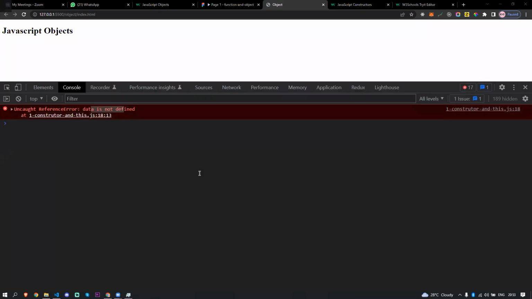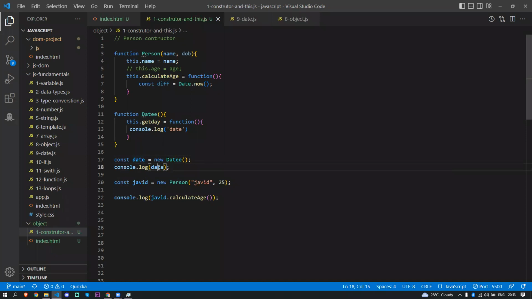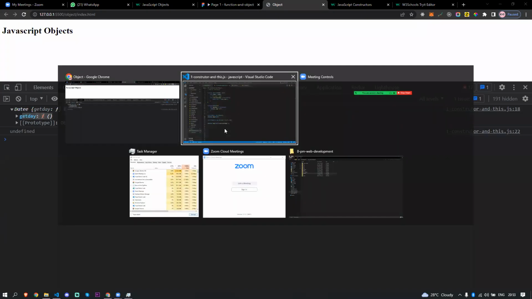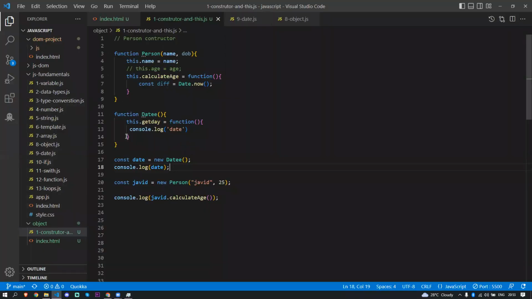Date is not defined. Why? Okay, date. I'll just give the data here. DAT. Okay, if I do that, I'm going to get the actual date empty. Inside, I have some property. The same way, all these methods, I have the method here, right?